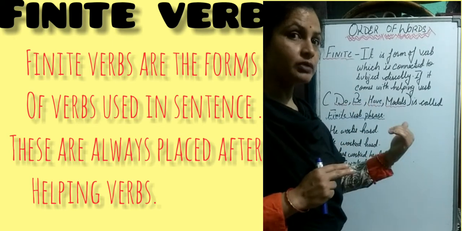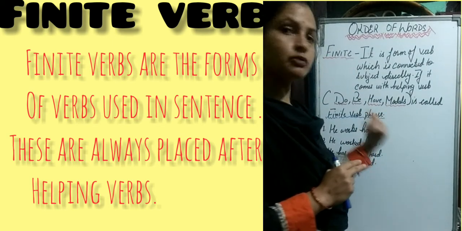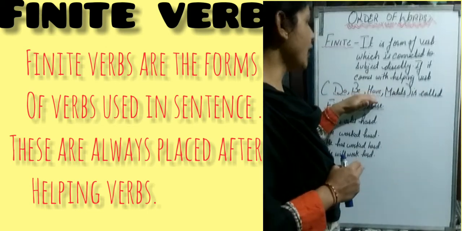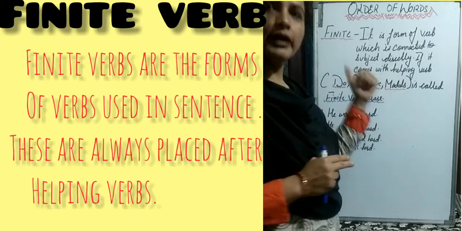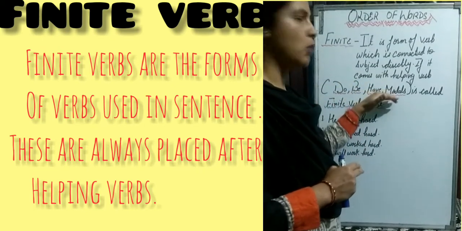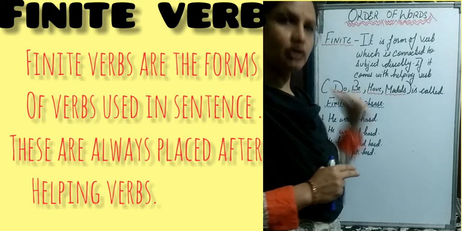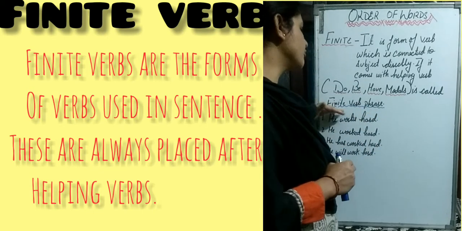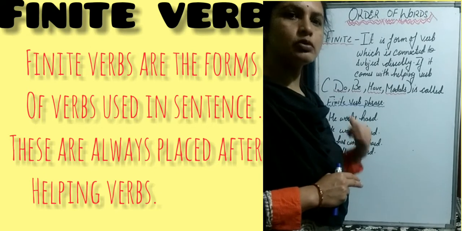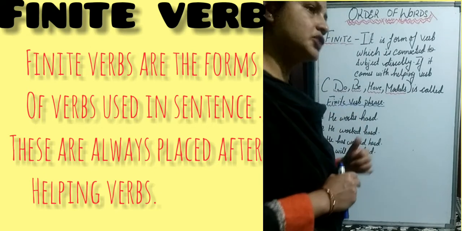Which helping verbs am I talking about here? Like do, be, have, modals. So if before a finite verb do, be, have and modal, these helping verbs, are used, what do we call it? Finite verb phrase. Now here are a few examples to understand it properly.